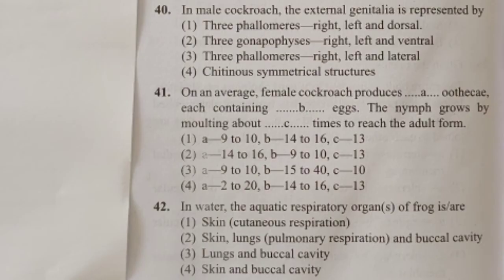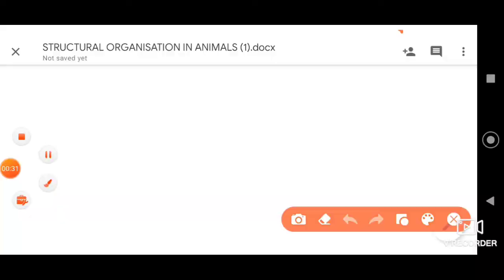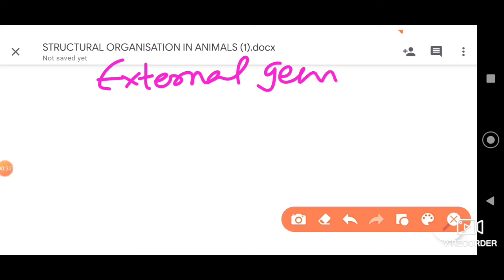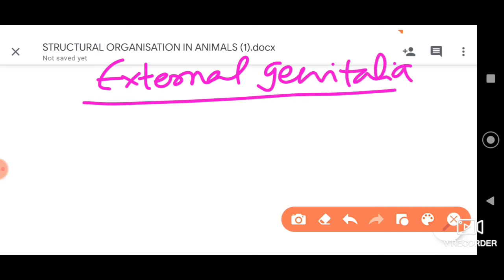The next question we have is, in male cockroach the external genitalia is represented by, 4 options have been given. 3 phallomeres, right, left and dorsal. 3 gonapophyses, right, left and ventral. 3 phallomeres, right, left and lateral. And then finally chitinous symmetrical structures, okay. See, external genitalia here means, all right, they are the part of the male as well as female reproductive structure. So we are discussing here with respect to the male reproductive structure, all right.